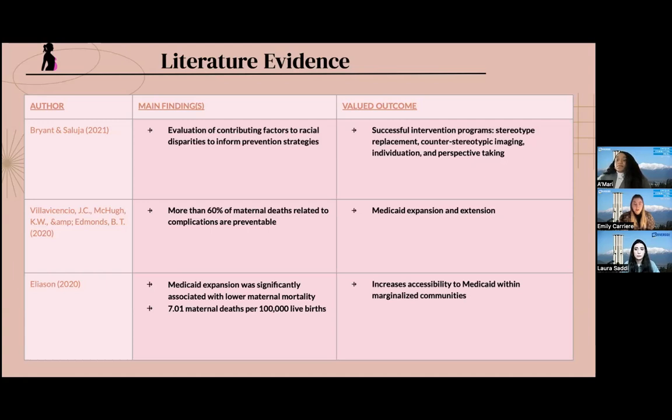including undocumented immigrants. For our last literature evidence, research highlights that the adoption of Medicaid expansion is associated with lower maternal mortality. This would contribute to decreasing racial disparities, and we know that undocumented immigrants are not able to participate in Medicaid using federal funds, except emergency Medicaid, which is state funded. With Medicaid expansion, undocumented women, which account for 2.5 million people, will have higher access to healthcare without regard to their immigration status.